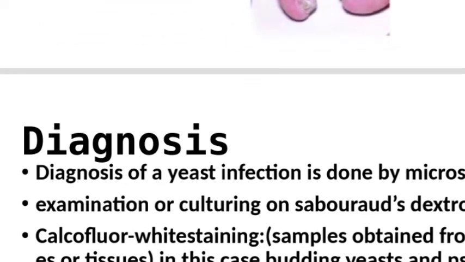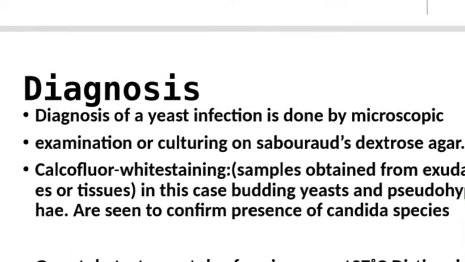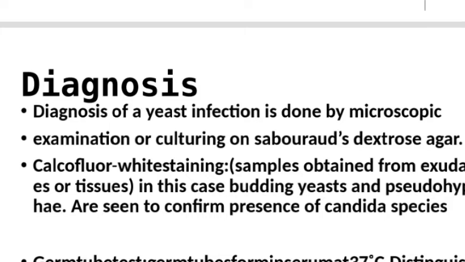Okay, now let's see how we can diagnose this kind of disease. Diagnosis of candidiasis can be done on a microscope, whereby you take an exudate or a fluid from an affected region, then you place it on a slide and check under a microscope. In this case you can see yeast organisms which appear as budding yeast or pseudohyphae. Also, you can culture them.